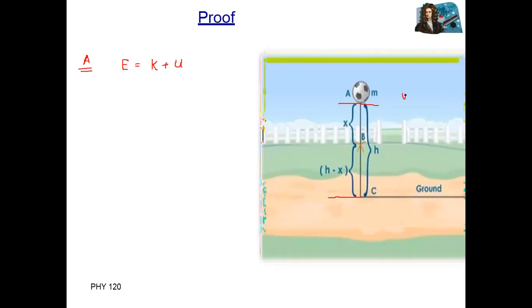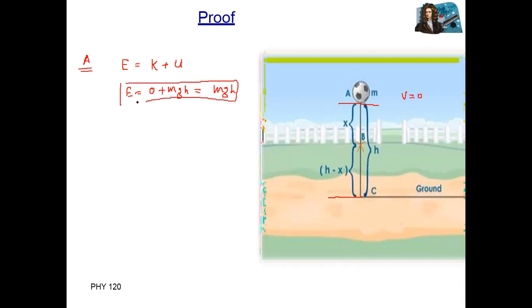This means there is no motion, velocity equals zero. So total energy at this position is equal to kinetic energy, which is zero because there is no motion, plus mgh potential energy. So total energy at position A is equal to mgh.